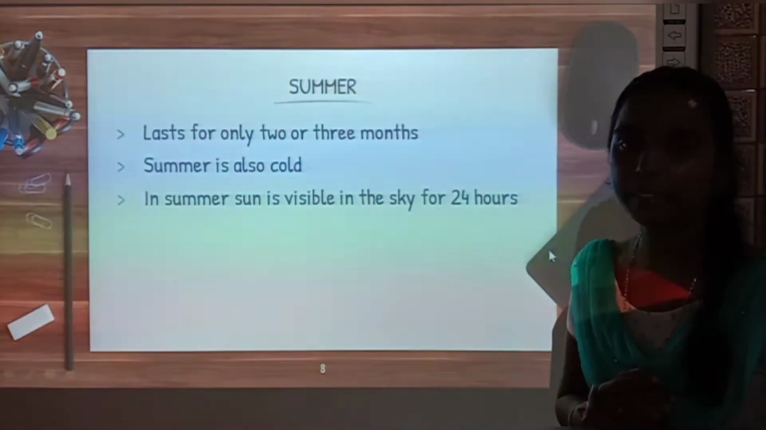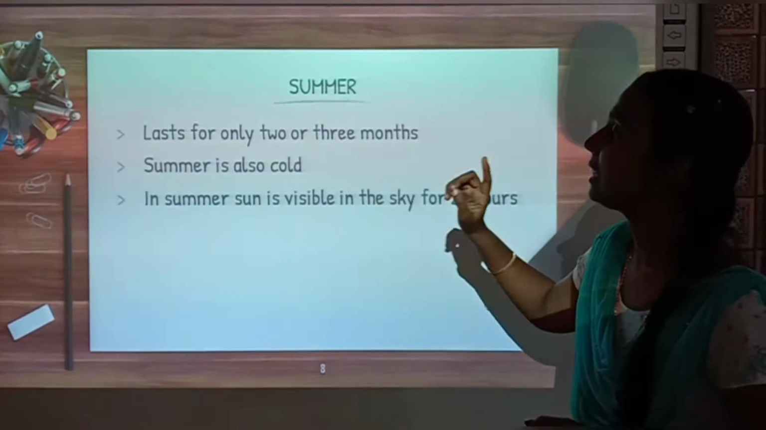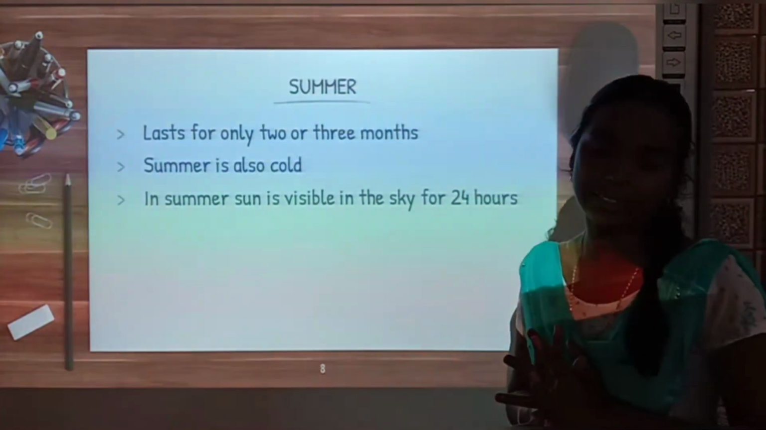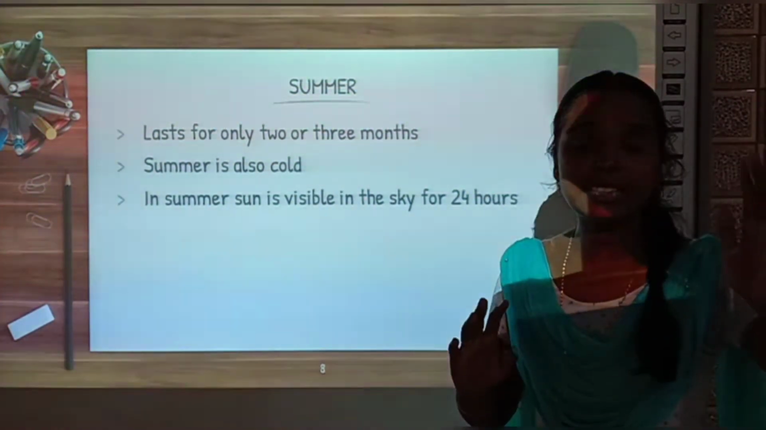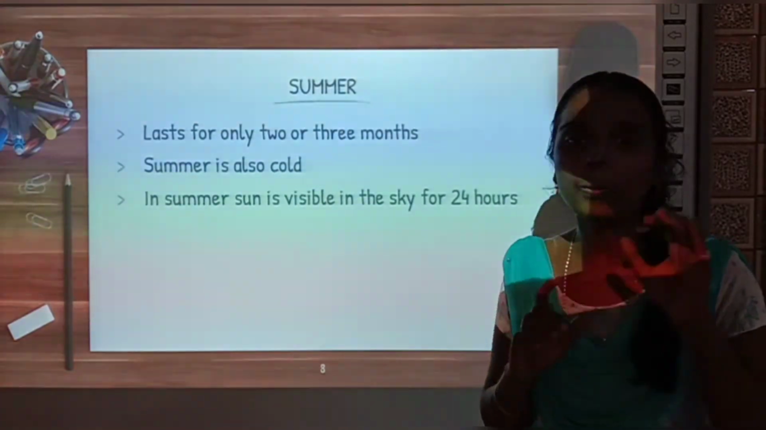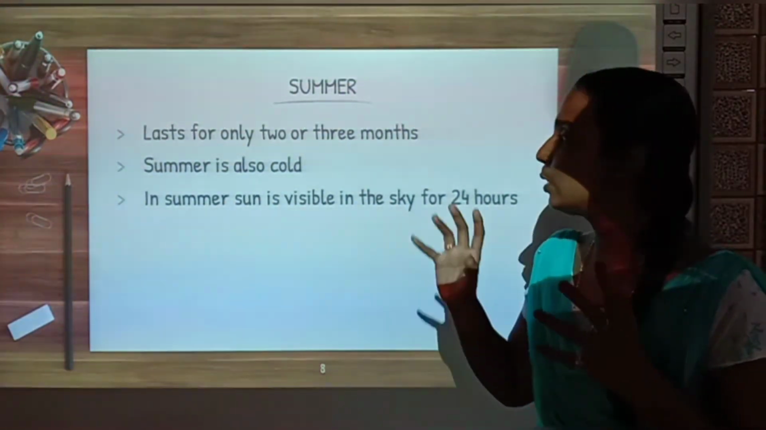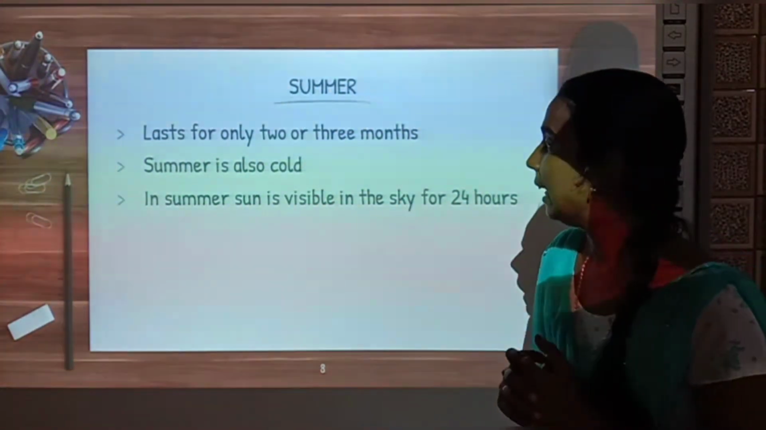Yes, now see how the summer season will be. The summer season lasts for only 2 or 3 months. We have seen there, right? Winter season will last for 9 months, so only 3 months remain there. So the summer season lasts for only 3 months.